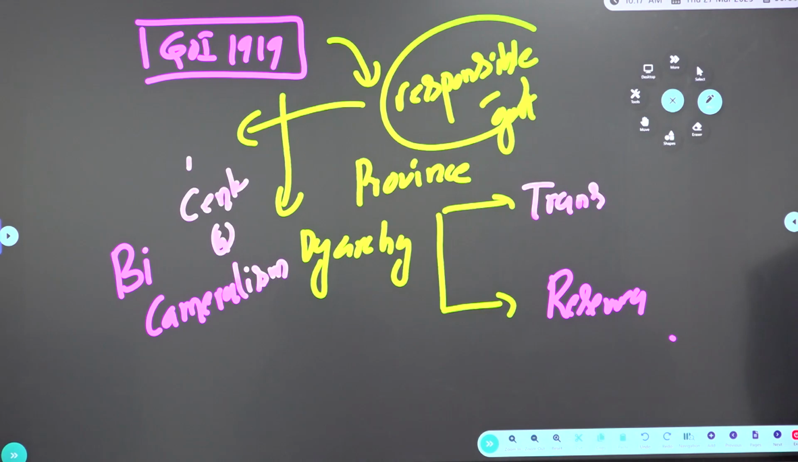The trap in the prelims is, separate electorate for Muslims was introduced in 1909. Separate communal electorate for all the communities was introduced in 1919. Did you understand the difference? Separate electorate for Muslims was introduced in 1909, but for whom was separate electorate introduced in 1919? Look at the words: Sikhs also, Christians also, Anglo-Indians also, Europeans also. That's the difference.